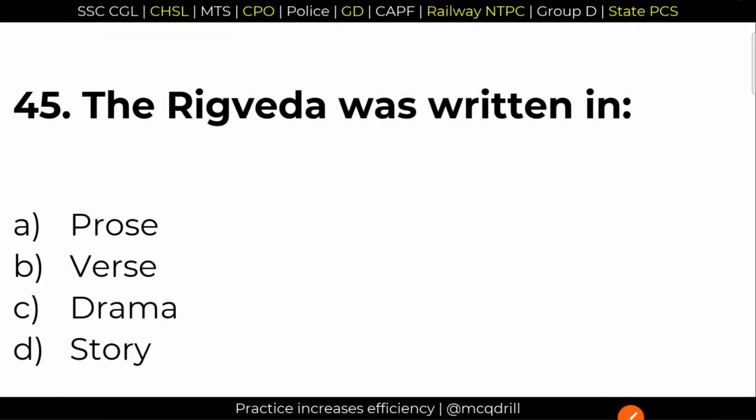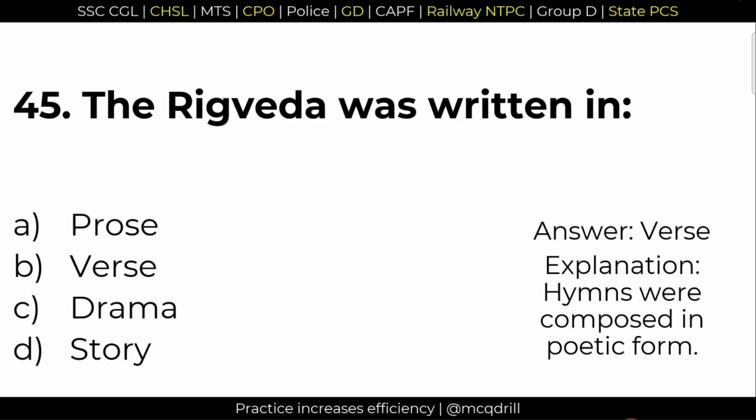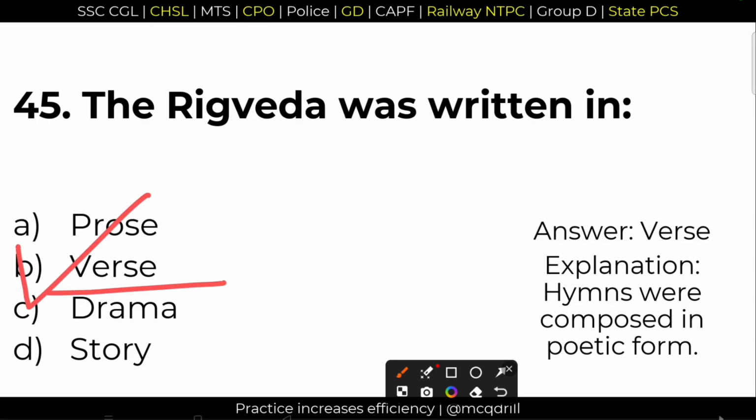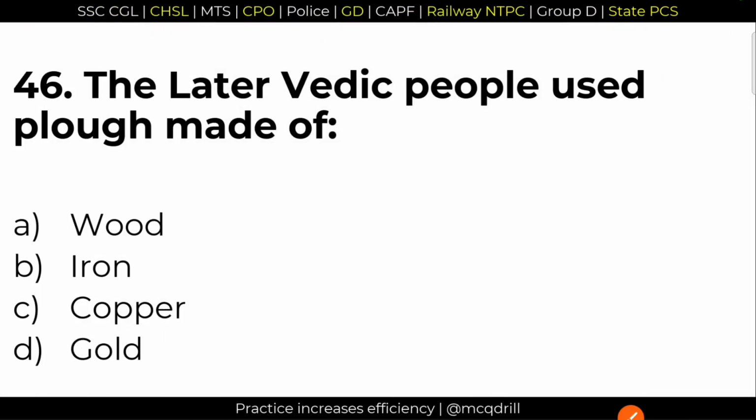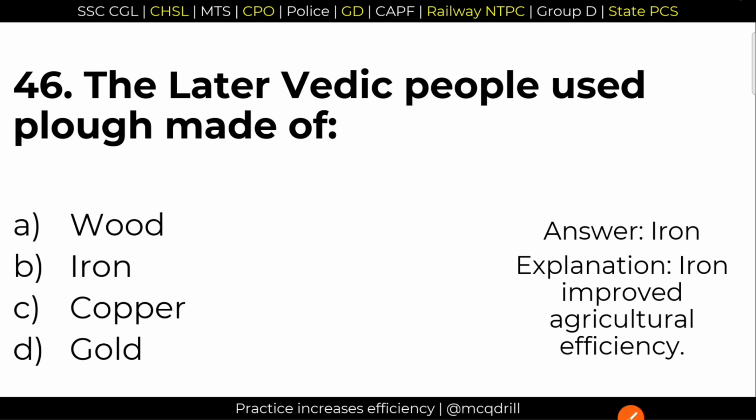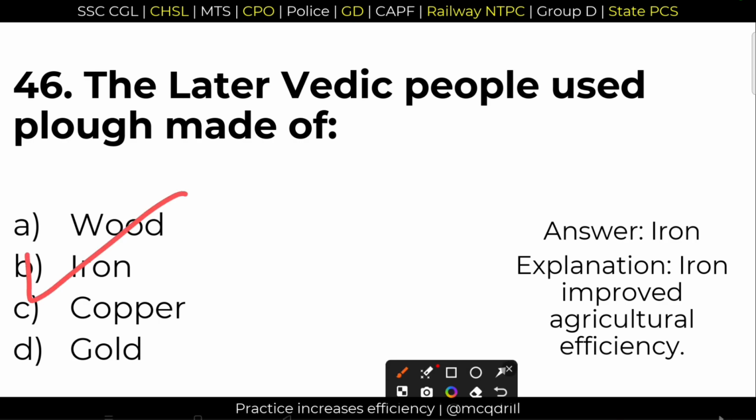45. Rigveda was written in. It is written in the verse form. Option B, in the verse form. Okay, the hymns were composed in Sanskrit, of course, and they were written in verse form. Question 46. The later Vedic people used a plow made of, of course, iron. Option B, iron was extensively used in later Vedic period, and this improved the agricultural efficiency as well.